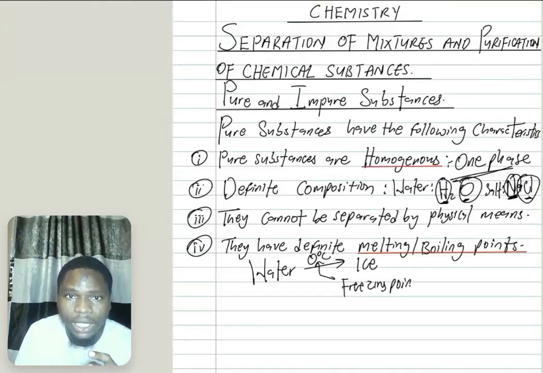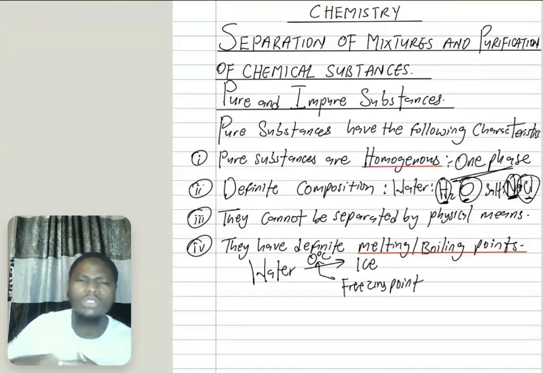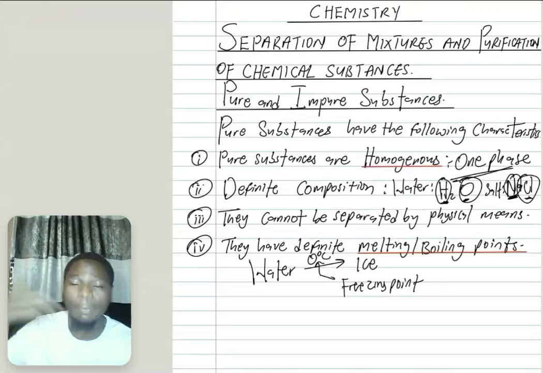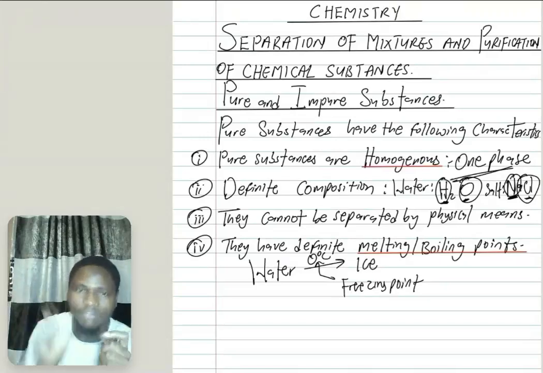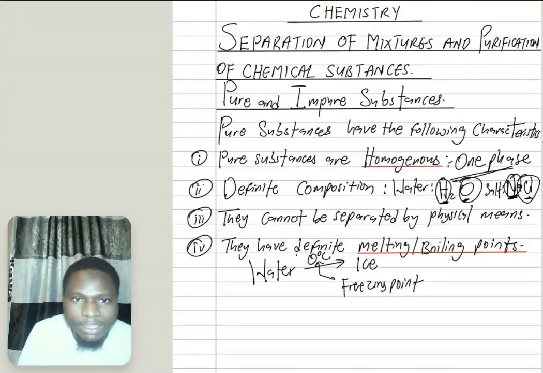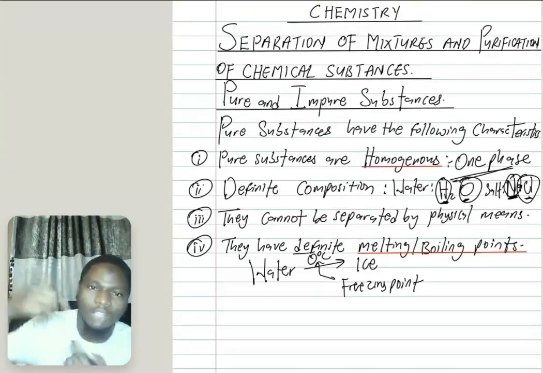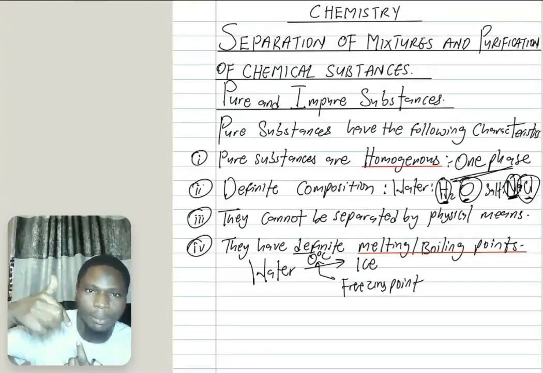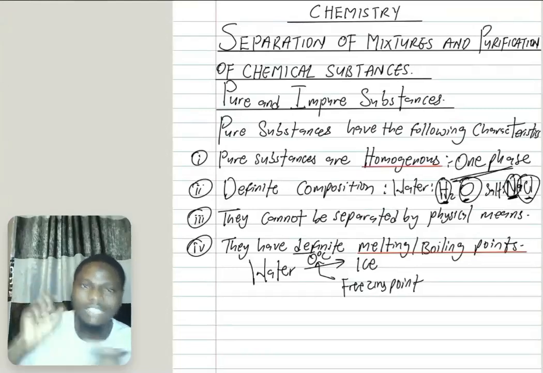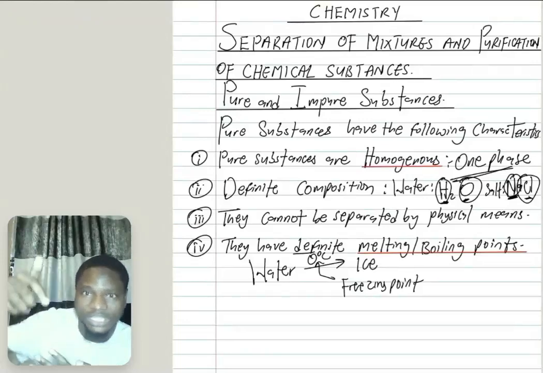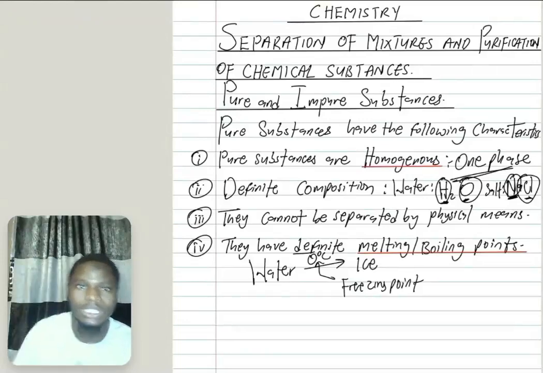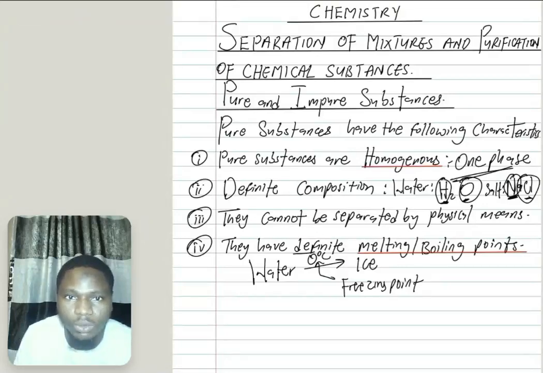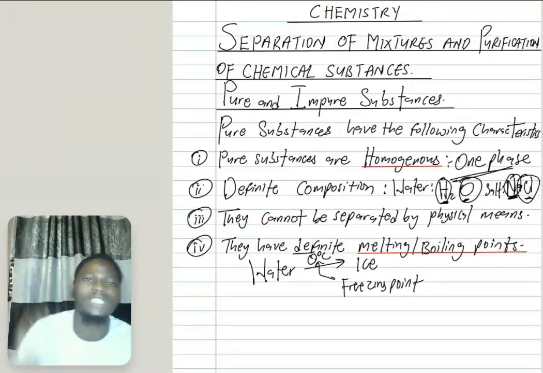Melting and boiling point also refer to other physical properties like freezing point and density. It is always definite. The meaning of definite here is that there is always a particular point at which it melts, a particular point at which it freezes, and also a particular point at which it boils. Now, can you tell me the point at which water freezes to ice? It is at the temperature called 0 degrees Celsius.